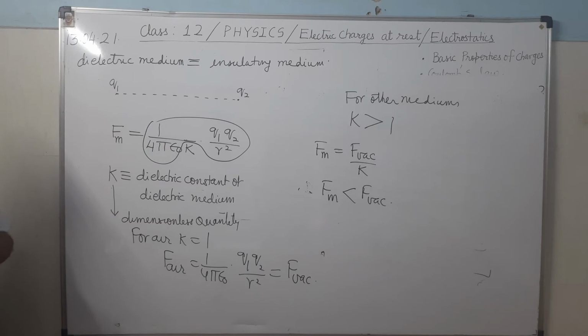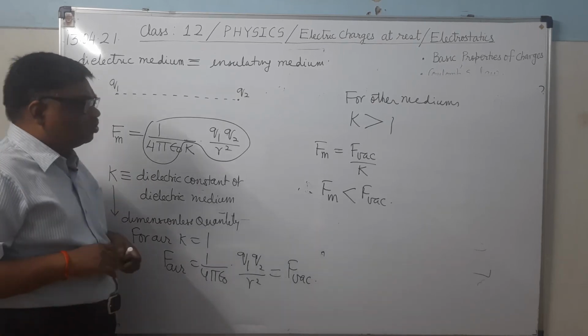It's clear? Means there will be a smaller force when the charges are situated in some dielectric medium as compared to when they are situated at the same distance in free space.